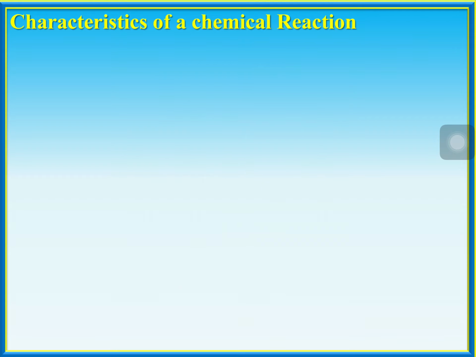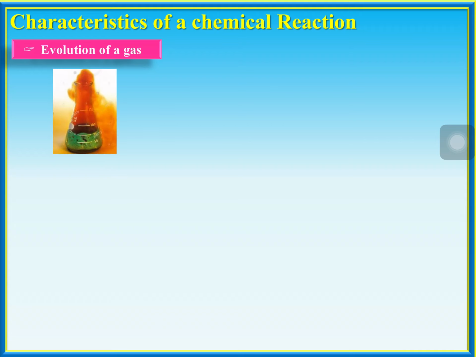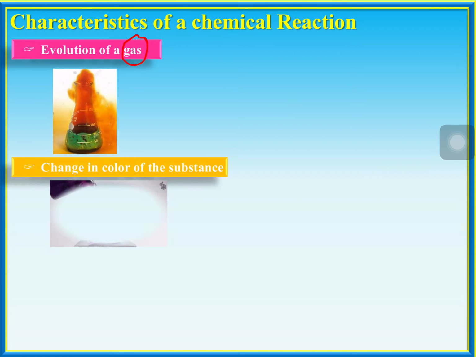Characteristics of a chemical reaction. How to identify a chemical reaction? In order to identify anyone, you have to be familiar with his or her characteristics. Like that, a chemical reaction also has certain properties. When certain properties are satisfied, we are going to call it a chemical change. So one among them is evolution of gas. If in any reaction some colored gas or colorless gas is emerging, getting out, then we are going to say some chemical reaction is happening.